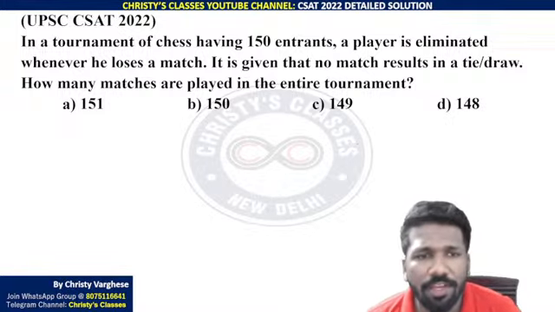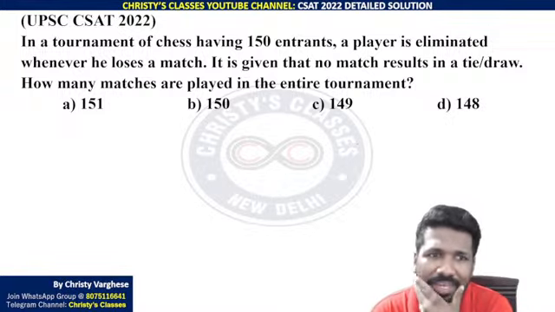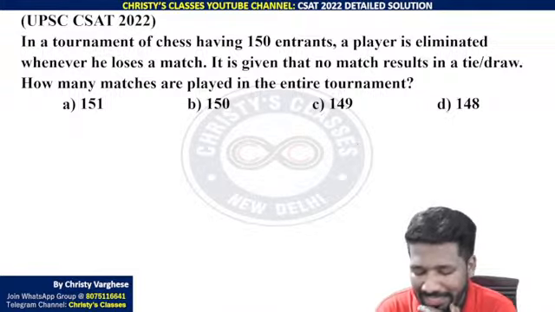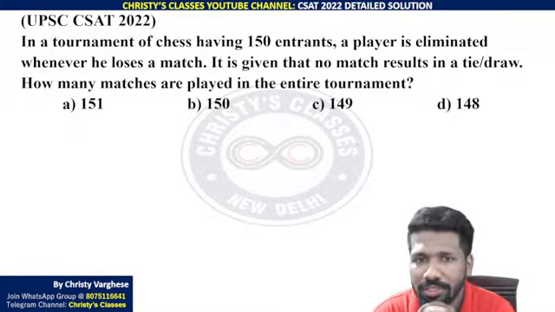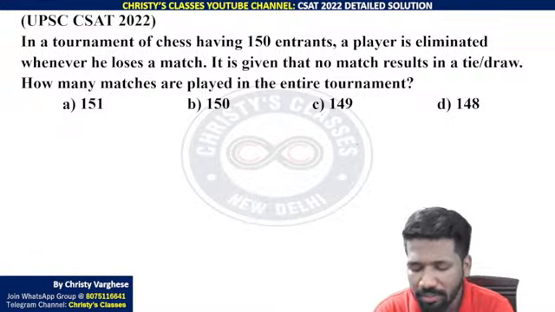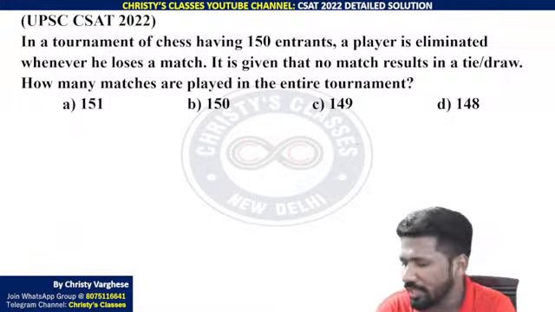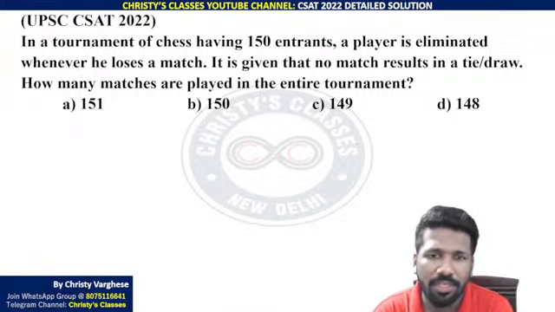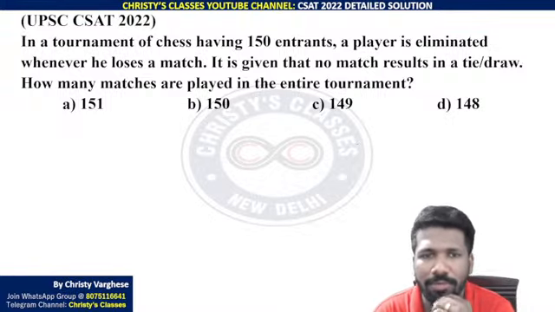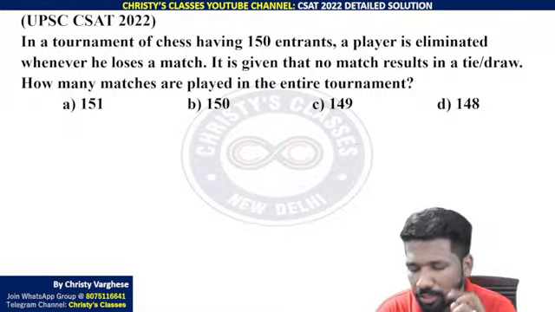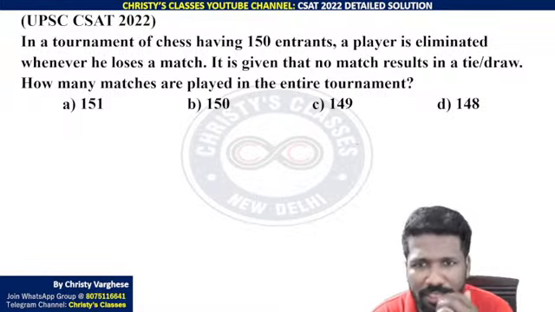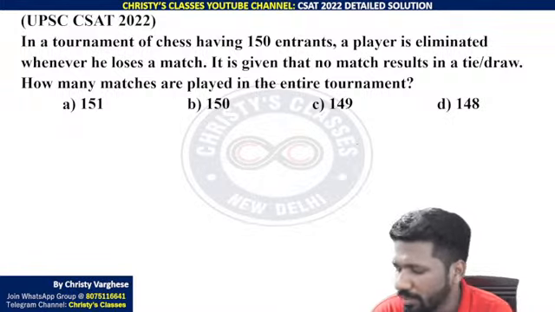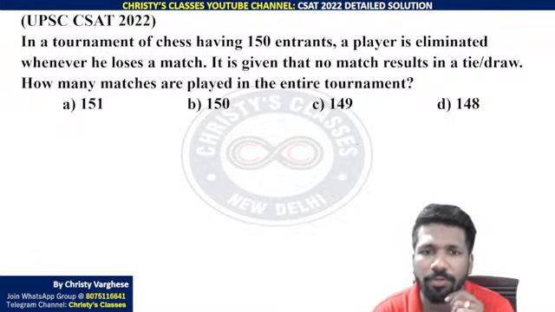Okay, listen very carefully. In a tournament of chess having 150 entrants, a player is eliminated whenever he loses a match. This situation is called a knockout tournament. A knockout tournament is a tournament where if a team or a person, if it is an individual game, a singles game, it will be a person, or if it is a group game, if a team is losing a match, that team is out of the tournament. That is called a knockout tournament. Here it is individual because it is a chess game. If a person is losing a game, he is out of the tournament.